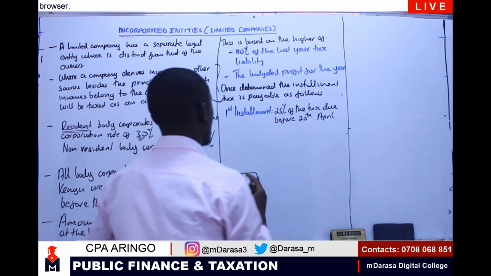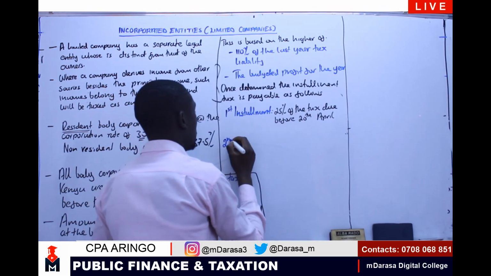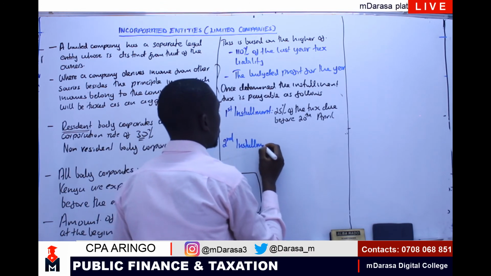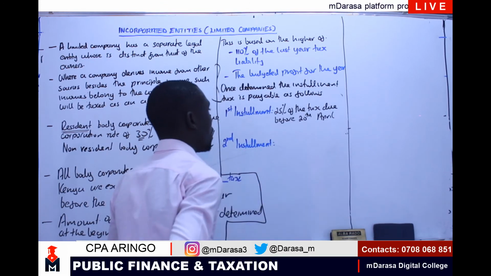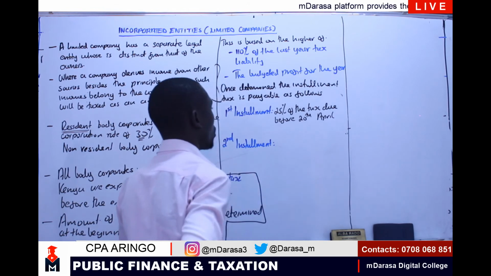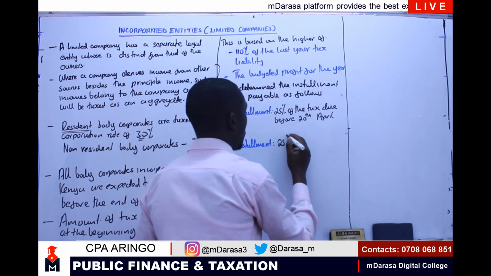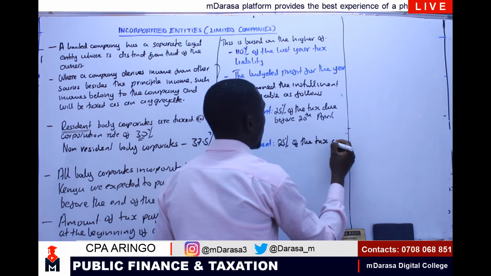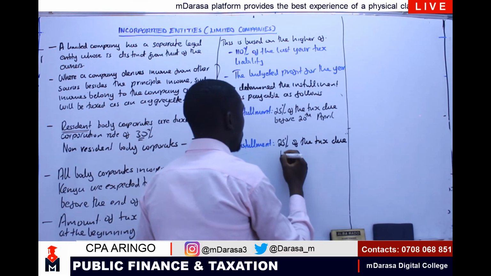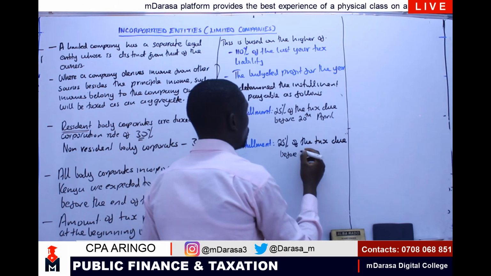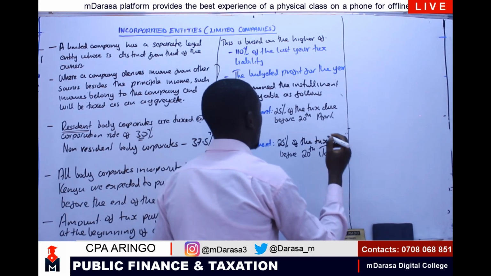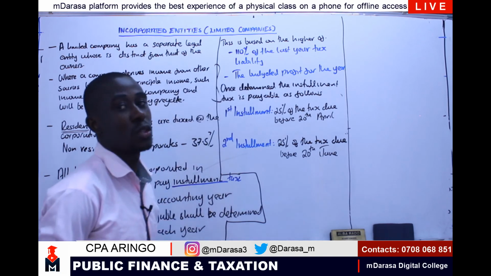Then what about our second installment? We are going to take 25% of the tax due before 20th of June.